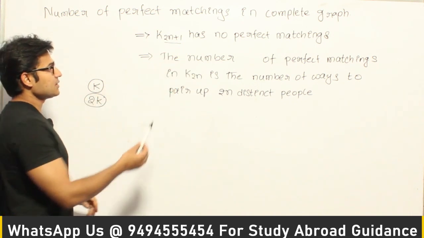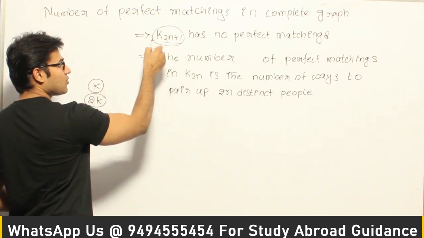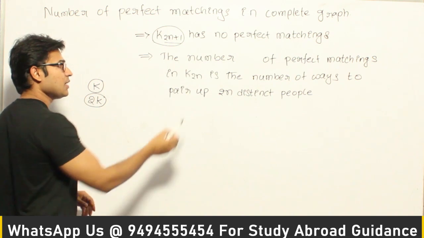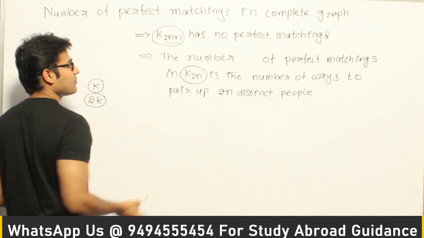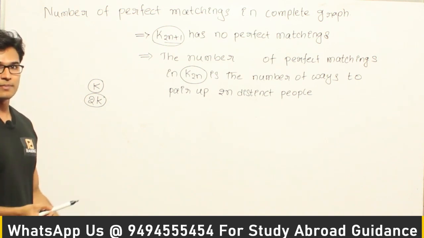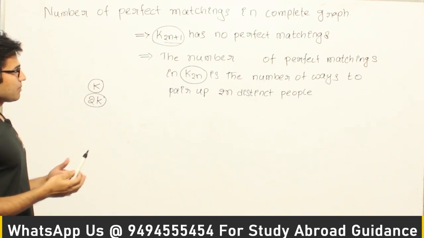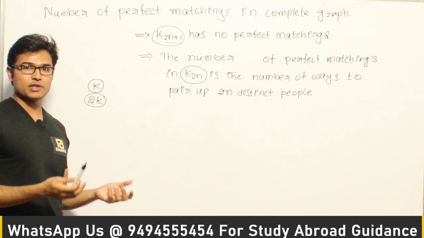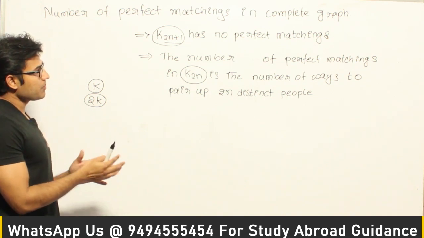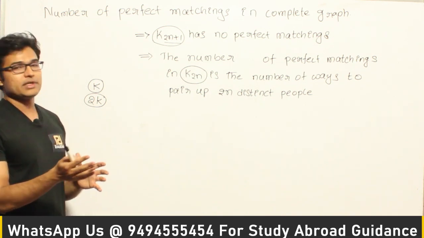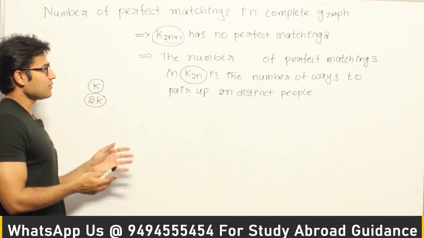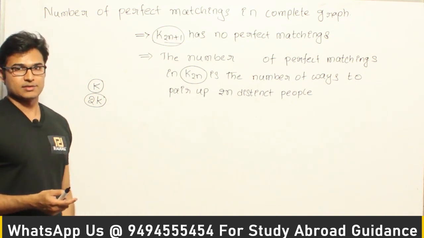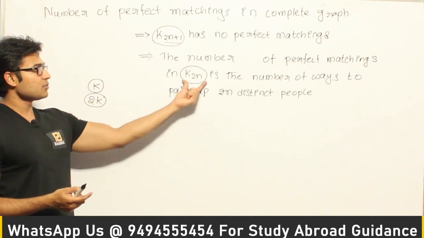In K2n plus 1 we found out that there can be no perfect matching, but if there is an even number of vertices in a complete graph, then there can be a perfect matching. Now this problem can be compared to a group of 2n people, and we want to pair them up in such a way that we get n pairs, right? So that is the problem here.